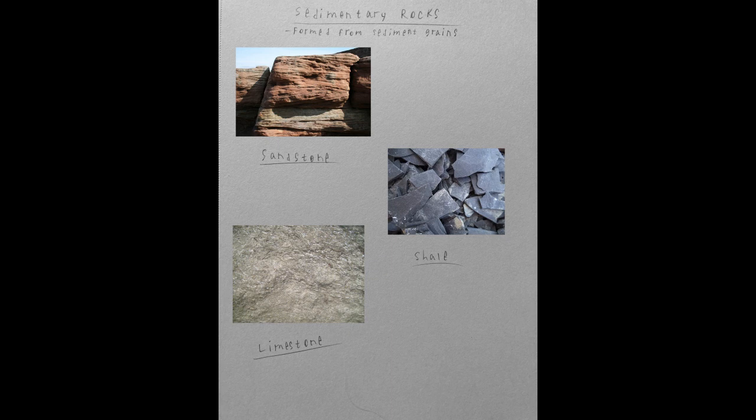Limestone is composed of minuscule grains of calcite, usually the remains of microscopic organisms. It's possible that the calcite can dissolve in water, react with minerals in the water, reform as dolomite, and then turn the limestone into dolostone.